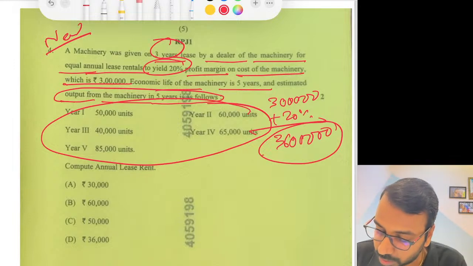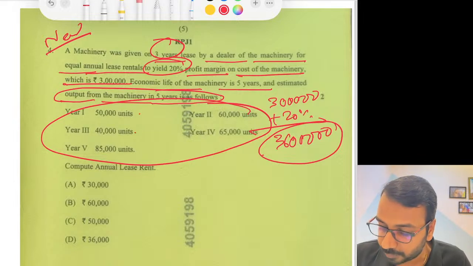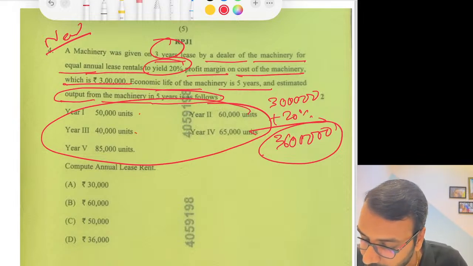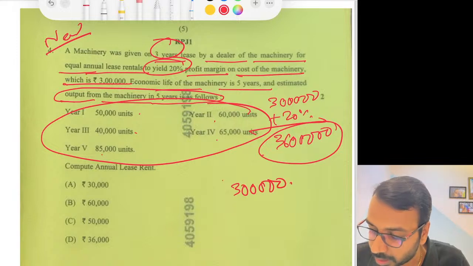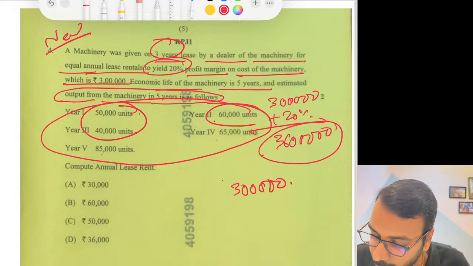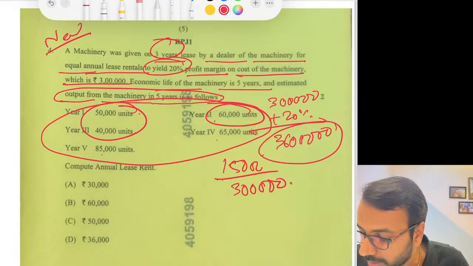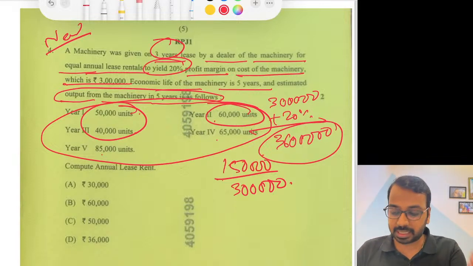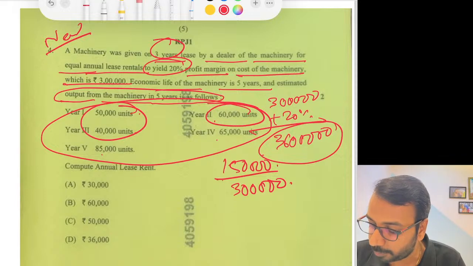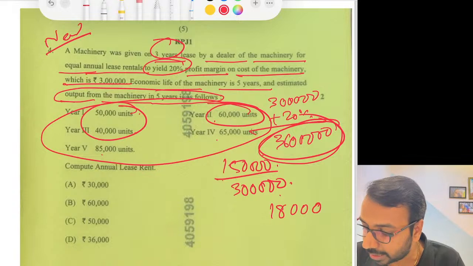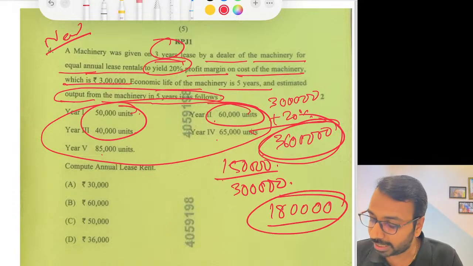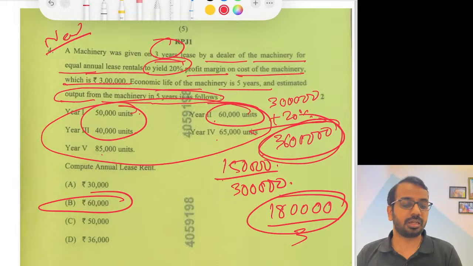So what will I do? This 3 lakhs 60,000 I will spread based on the number of units. So number of units, if I do the total, 50 plus 40, 90, 90 plus 60, 150. So 150 plus 150, 3 lakh units. Out of 3 lakh units, 50 plus 40, 90 plus 60, 150 is in the first 3 years. So 50% has to be given in the first 3 years. So 150 out of 3 lakhs is 50%. So out of 3 lakh 60,000, we need 1 lakh 80,000 in the first 3 years. 1 lakh 80,000 divided by 3, 60,000 is the correct answer.